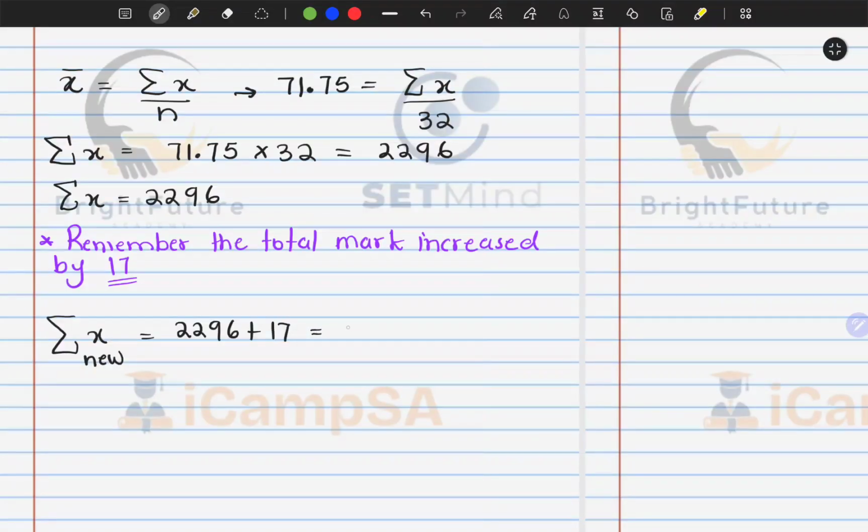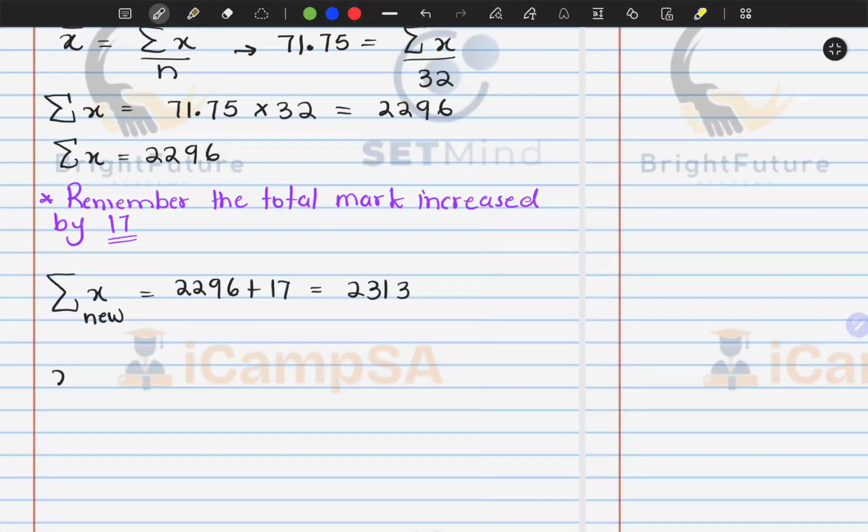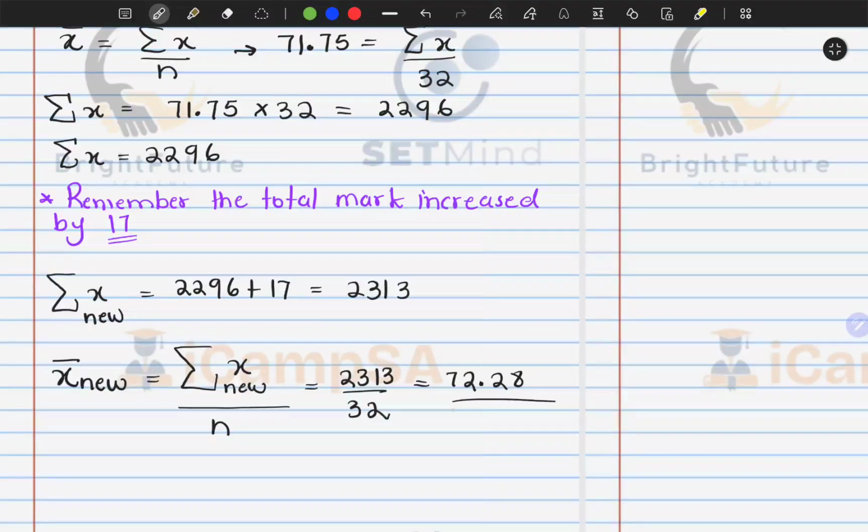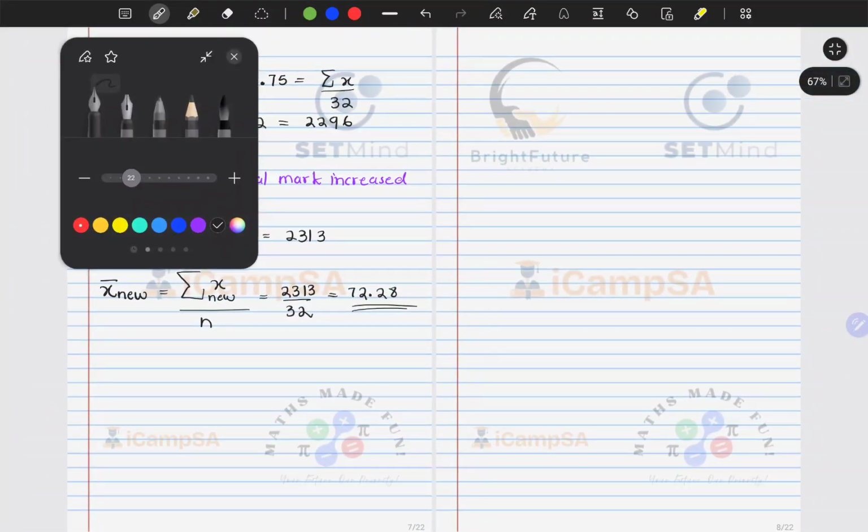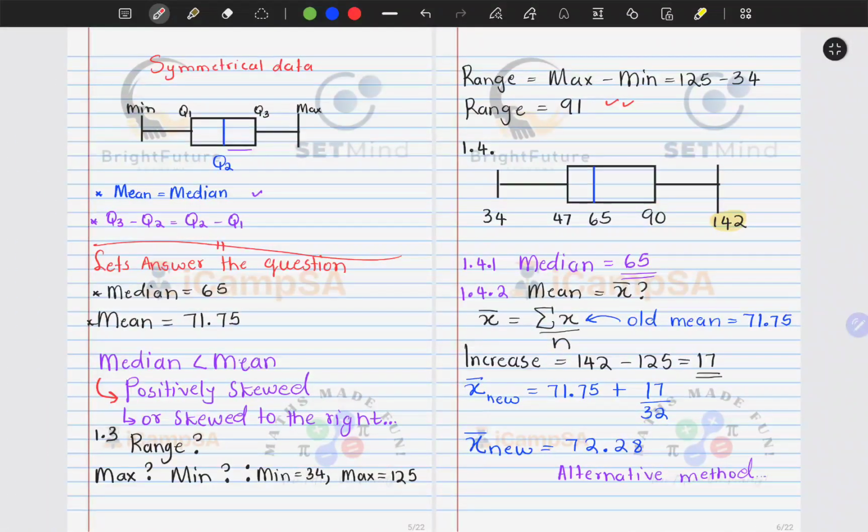Then what we end up getting as our sum is 2313. Now we can go ahead and find our new mean, whereby we use our new sum divided by n. So we have 2313 divided by 32. That becomes 72.28. And if you observe carefully, this is exactly the same answer as what we found previously.